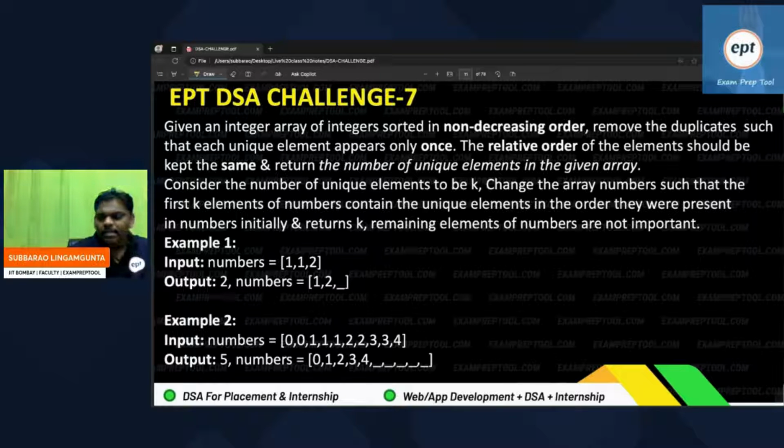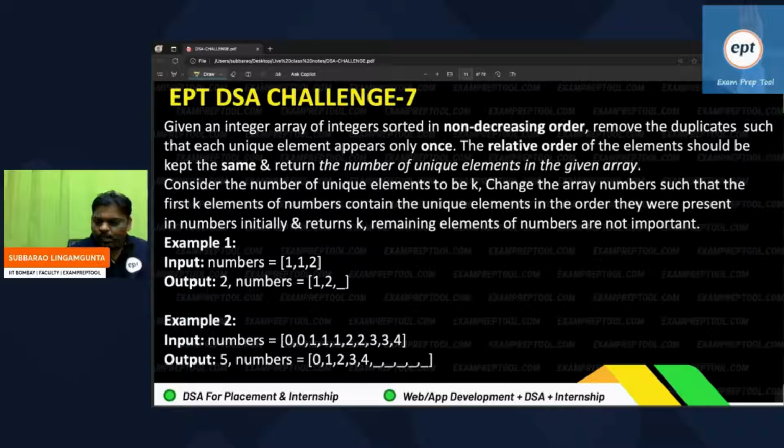Given an integer array sorted in non-decreasing order. So one array is given in non-decreasing order, meaning ascending order. Remove the duplicates such that each unique element appears only once. The relative order of the elements should be kept the same. Return the number of unique elements in the given array.